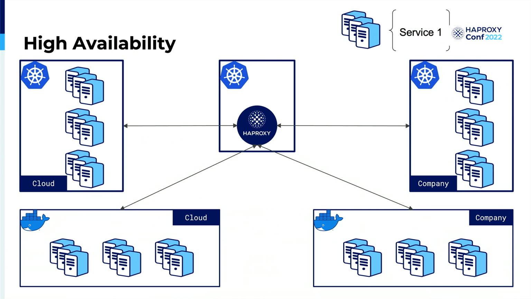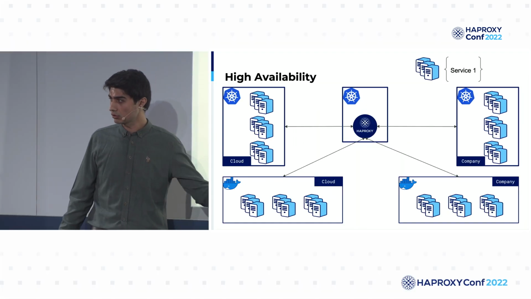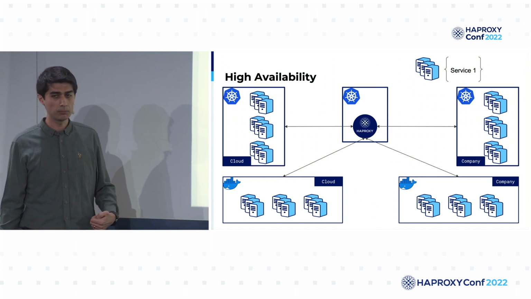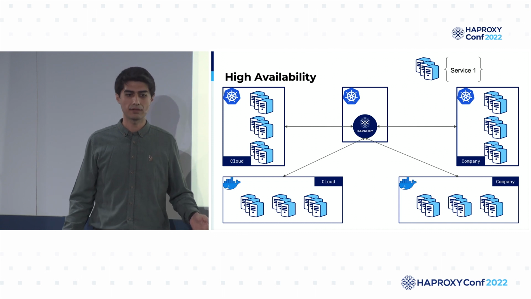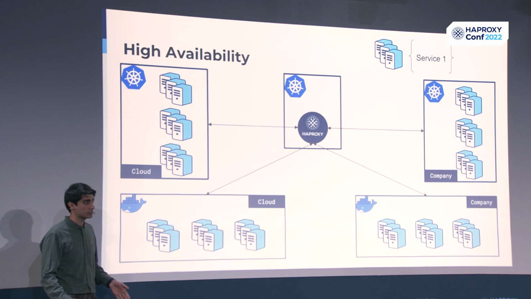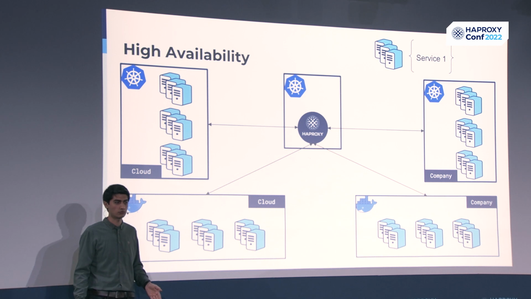So how does HAProxy provide high availability with the load balancing feature? Let's only focus on service 1. We have service 1 running in our company, on-premise environment, and also in cloud providers. It can be any cloud provider, as long as it can be reachable through the network.